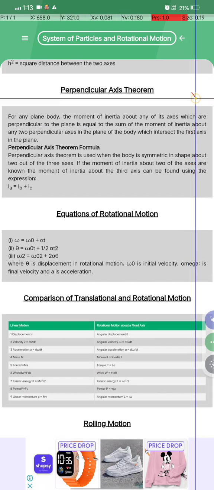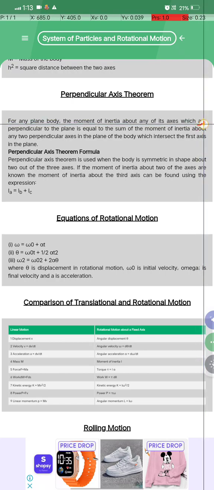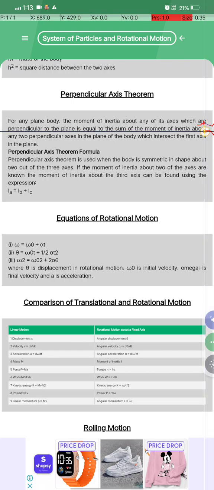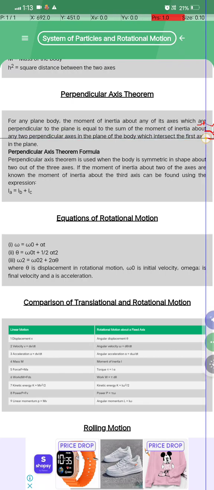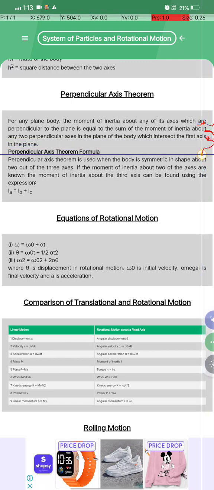And what does the perpendicular axis theorem say? For any plane body, the moment of inertia about any axis which is perpendicular to the plane is equal to the sum of the moments of inertia about any two perpendicular axes in the plane of the body, which intersect the first axis in the plane. The perpendicular axis theorem formula.